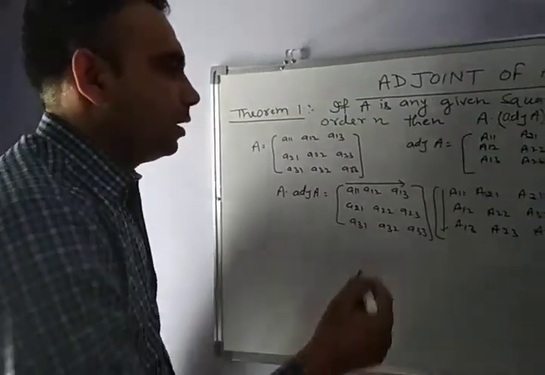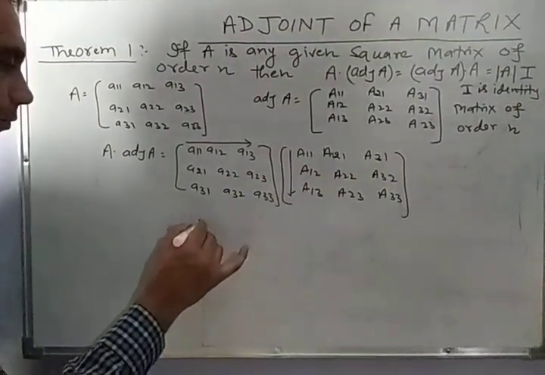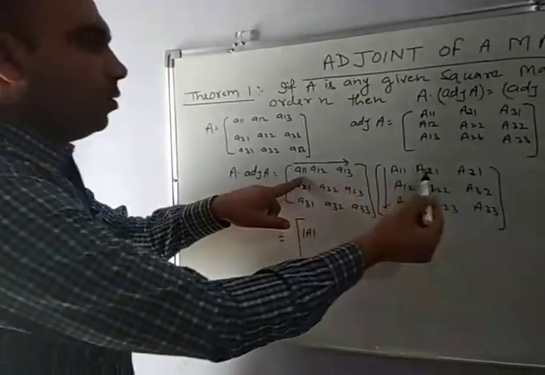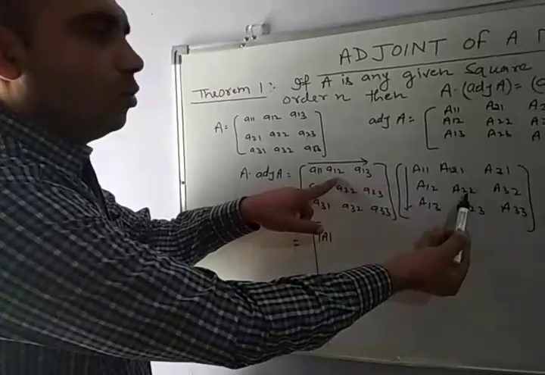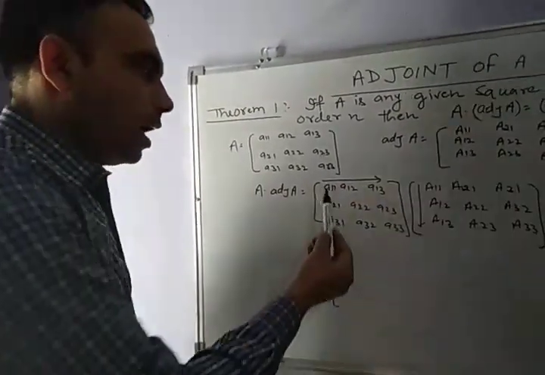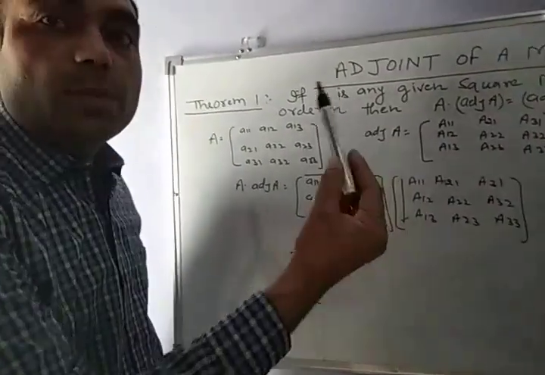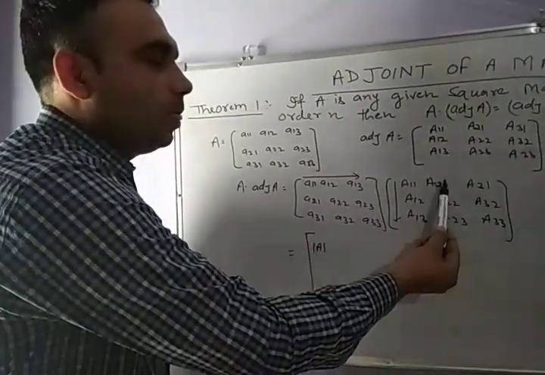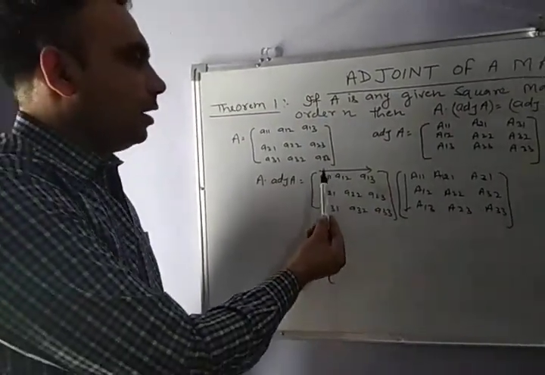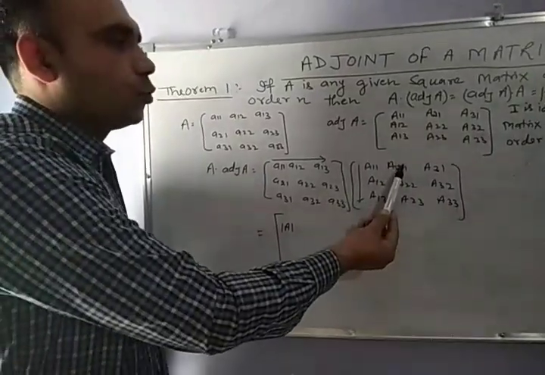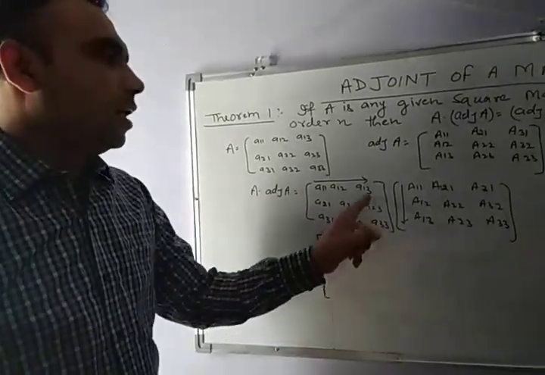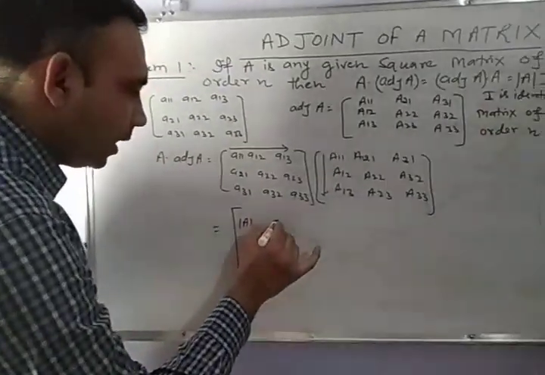So it will give determinant of A. Again, a11 multiplied with A21, a12 multiplied with A22, a13 multiplied with A23. These are elements of one row multiplied with the cofactors of another row. According to the properties of cofactors, if we multiply the elements of any row with the corresponding cofactors of any other row, then their sum is 0. So we will get 0.